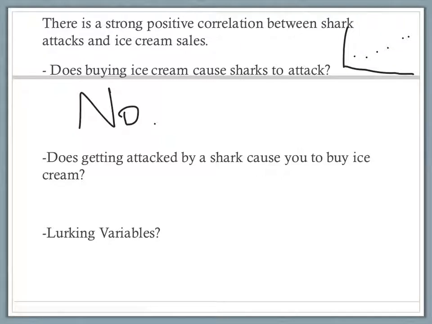Well, let's flip it around. Does that mean that getting attacked by a shark is going to cause you to buy ice cream? Well, of course not. Just because they're correlated doesn't mean that they cause each other.